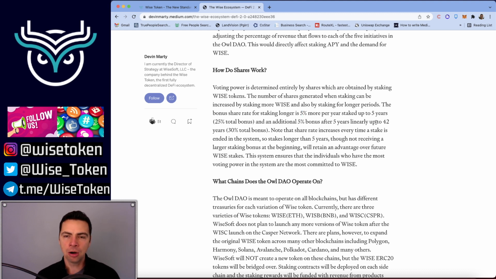So you stake for 1 year, that's an extra 5% shares. You stake for 5 years, that's an extra 25% shares. But the max is 30, so it falls off hard after 5 years, and then it's only an extra 5% more all the way up to 42 years. So it falls off hard after 5 years.